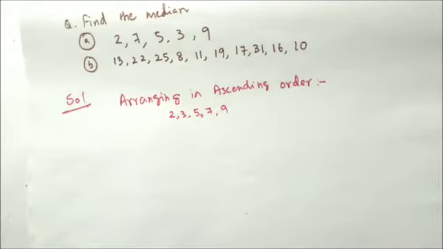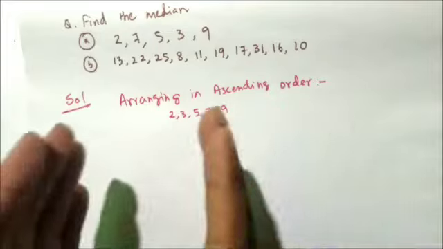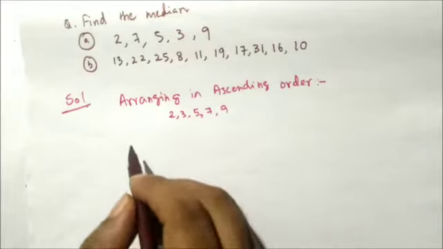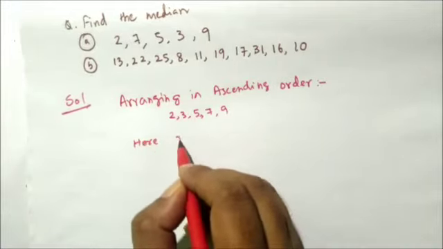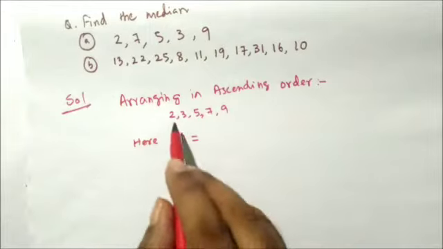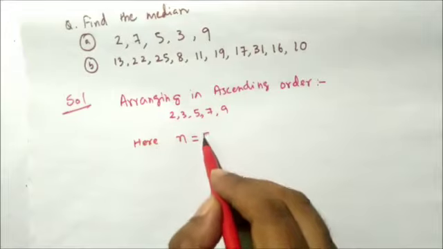But what if we have a large number of observations? Say we have 5335 observations, then what will be the middle term? In that case we need to do a little calculation. Here I will show you the calculation. n is equal to what? n means the number of observations. How many observations do we have? 1, 2, 3, 4, 5. So we have 5 observations.